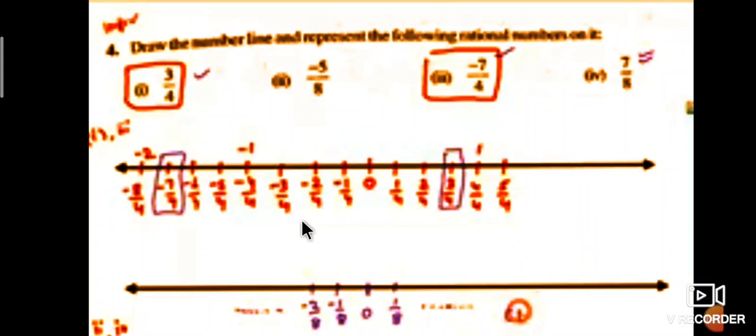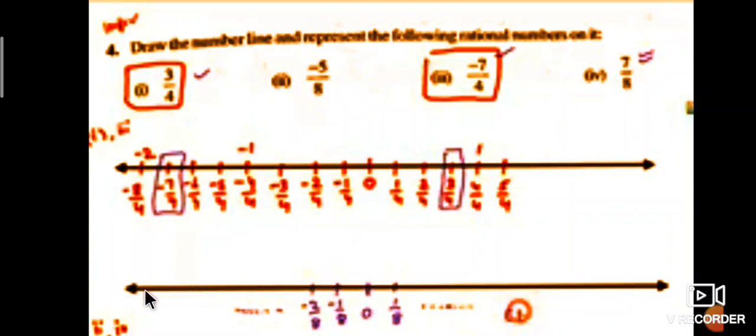Here we compare that one. The rational number 3 by 4 is the point on the number line, it is 3 by 4. Like that, minus 7 by 4 is this number. Like that, minus 5 by 8.